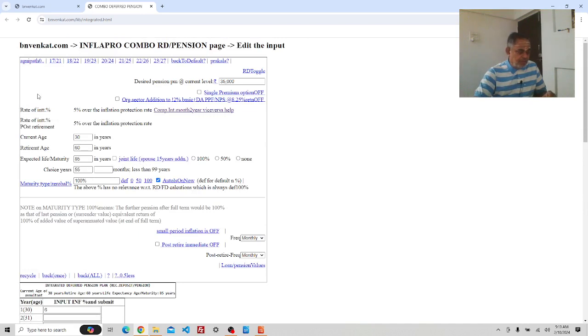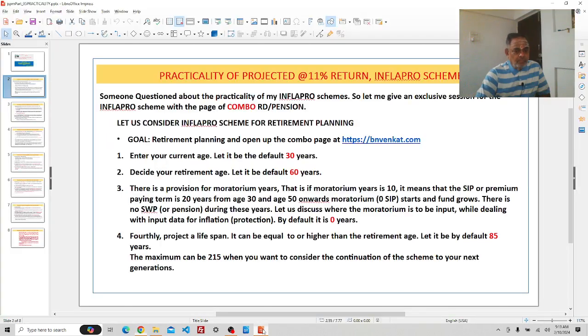Okay, let us come to our point. Fourthly, project a lifespan. It can be equal to or higher than the retirement age. Let it be by default 85 years. The maximum can be 215 years, when you want to consider the continuation of the scheme for your next generations.